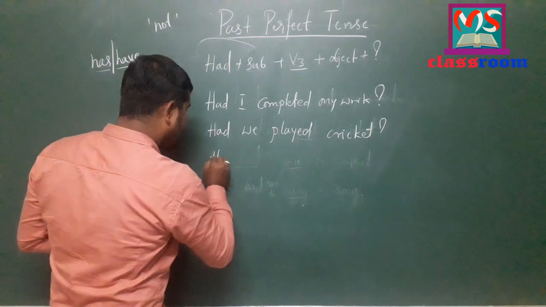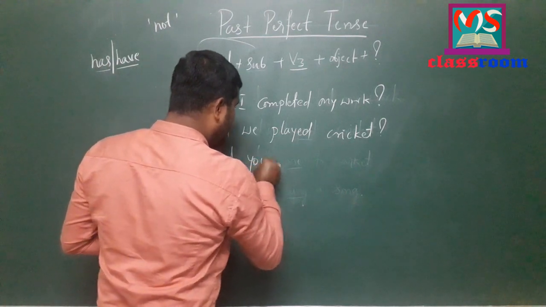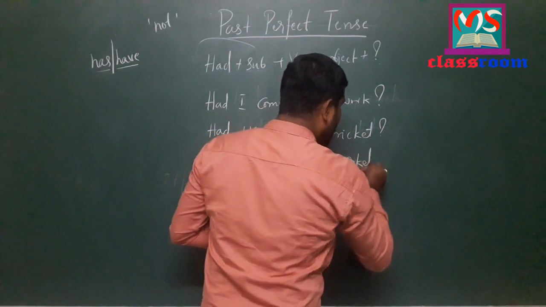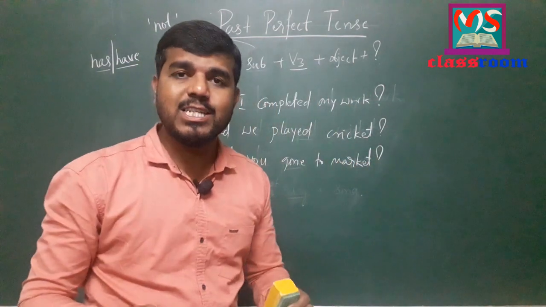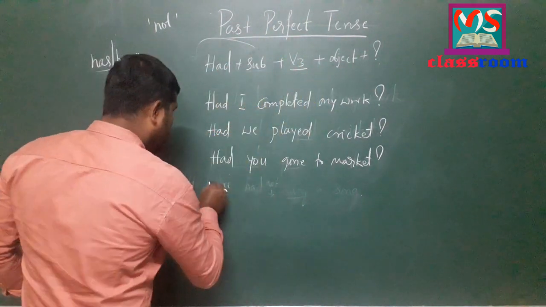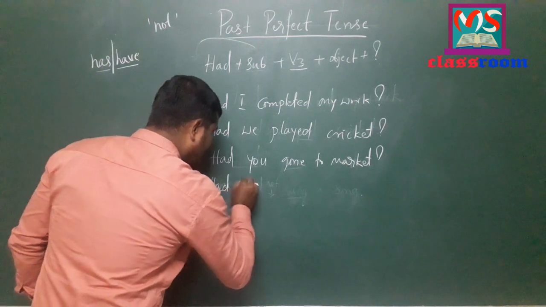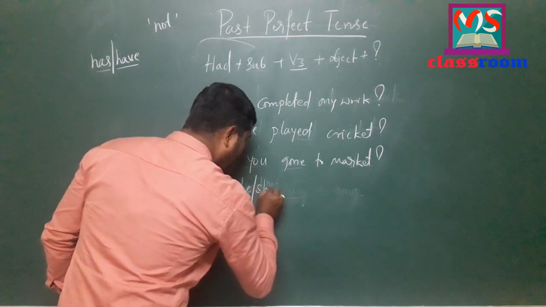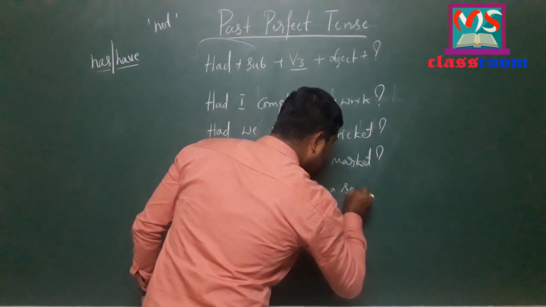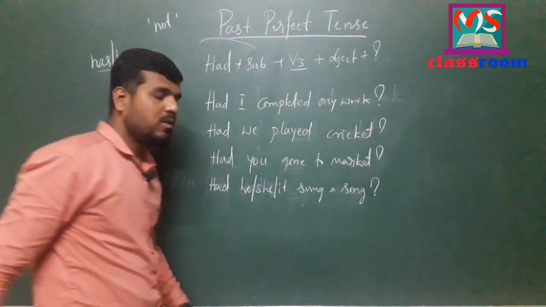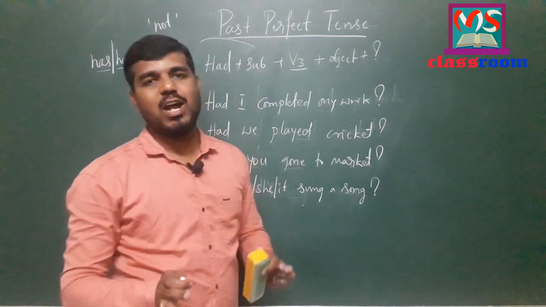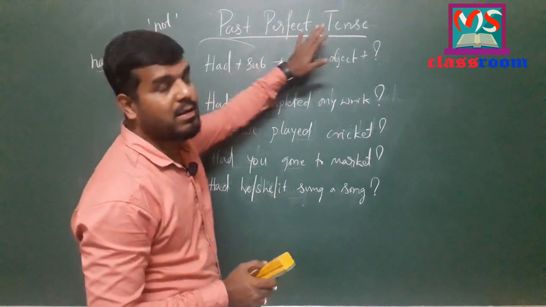And move to next sentence. Had you gone to market? This is an interrogative sentence in past perfect tense. And look at here. Had he, she, it sung a song? Don't forget to put a question mark. Look at here. Had he sung a song? It is an interrogative sentence in past perfect tense.